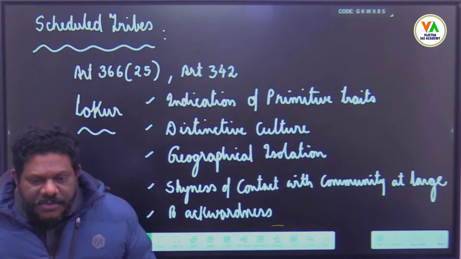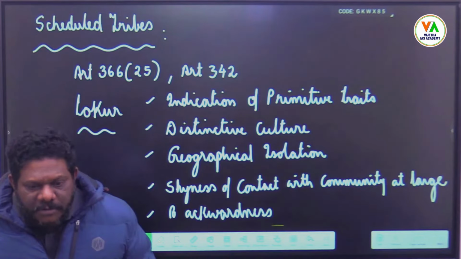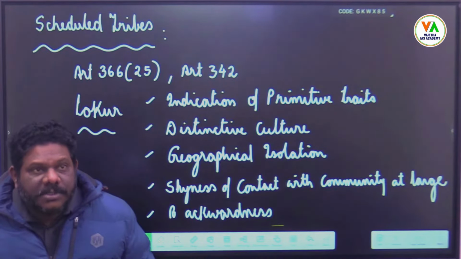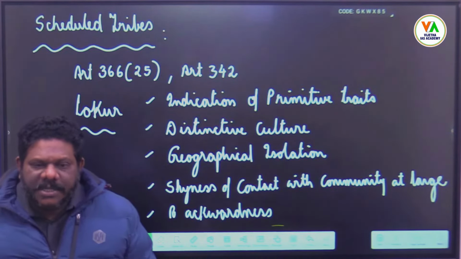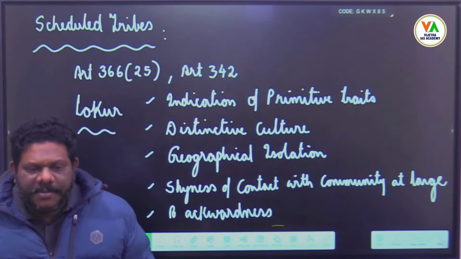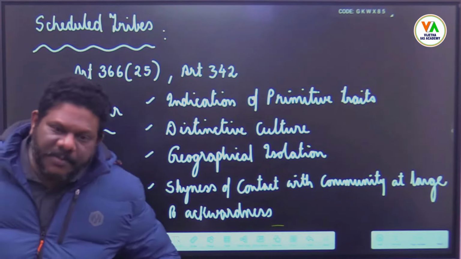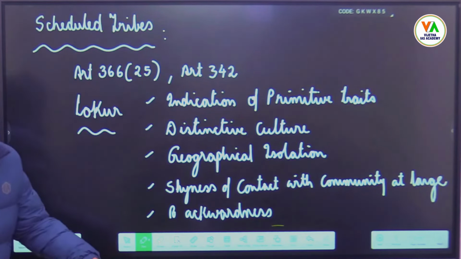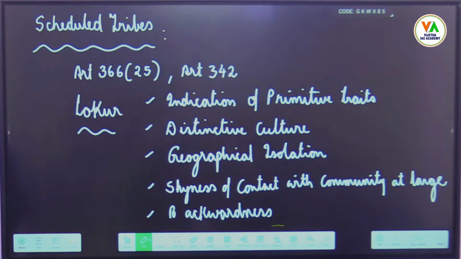They constitute 8.6% of the total population. Their population is 10.428 crores in 2011 census, and the reservation that they have is in proportion to the total population, 7.5%. So always reservations are in proportion to their population in the overall setup, isn't it?